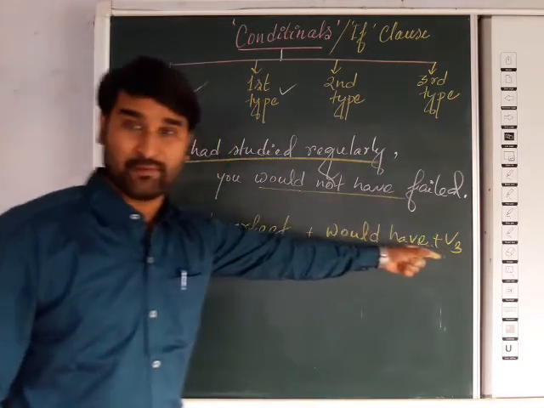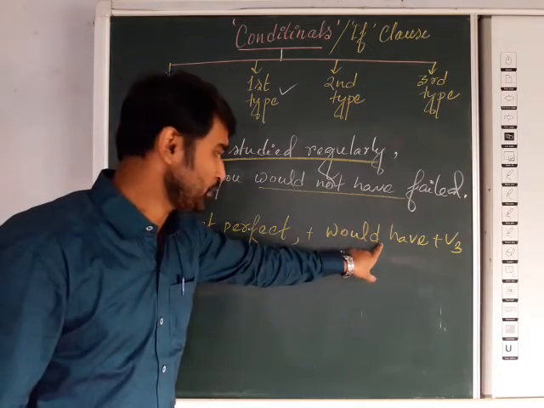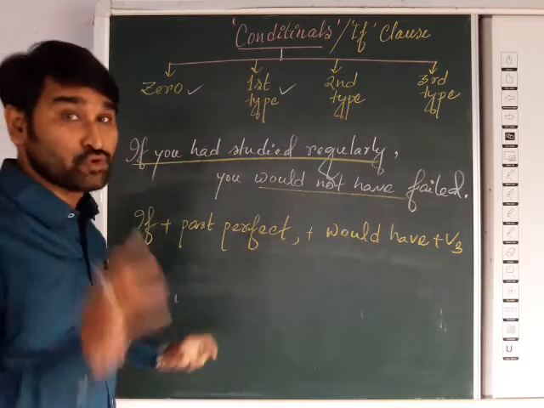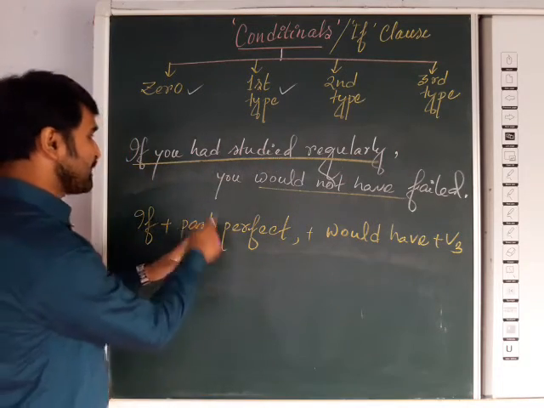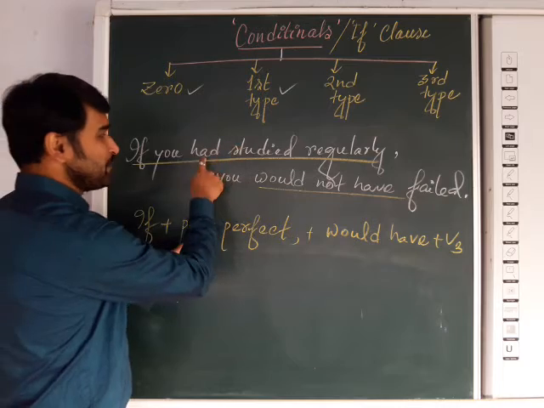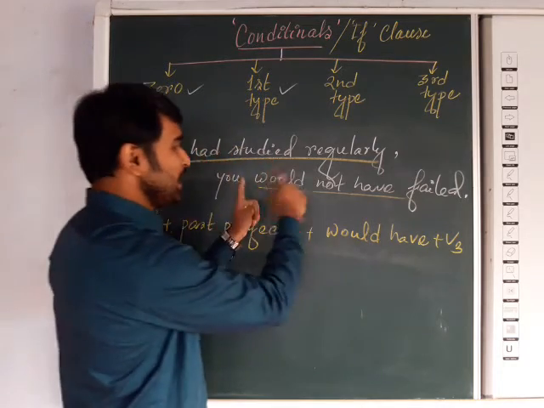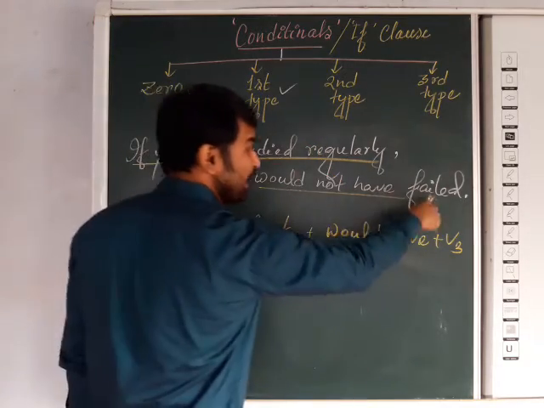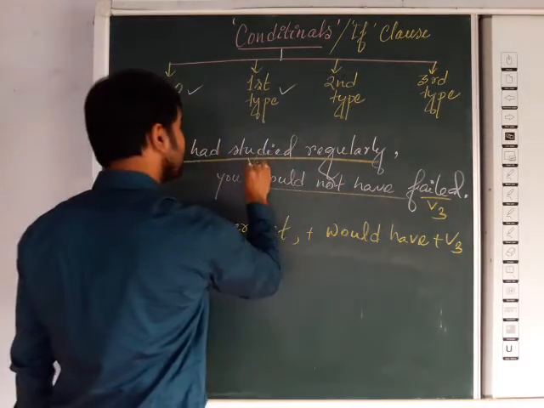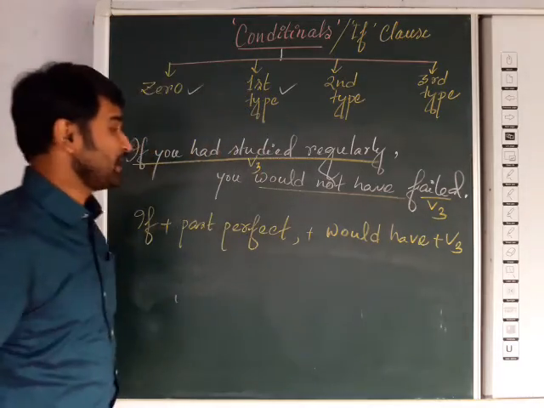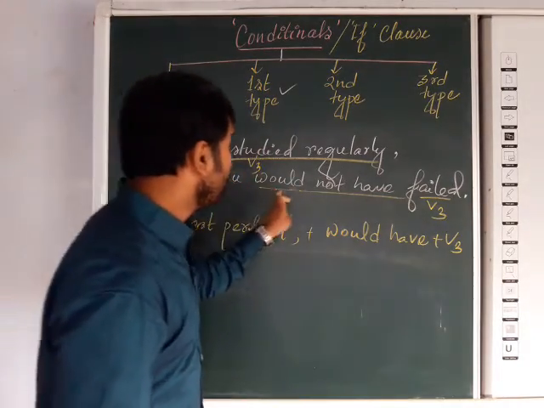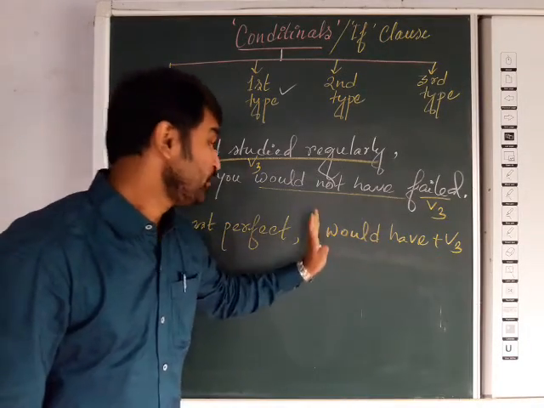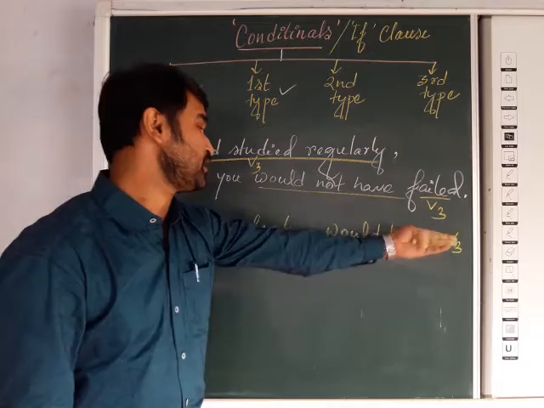So that is the form actually. Would have V3 form of the verb. If negative will come, then simply add not with would. So that is the rule of the third type of conditional. You should understand. Now past perfect means had followed by V3 form of the verb. Obviously in the main clause there will also be V3 form of the verb. That's why failed, the V3 form, has come. They are quite similar. Now would have, that is the extra rule you should understand. One verb will come after would have, in V3 form.